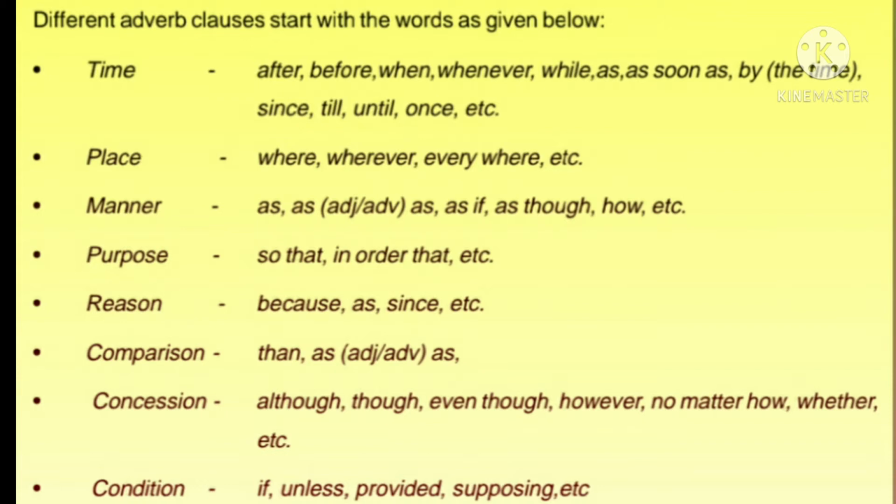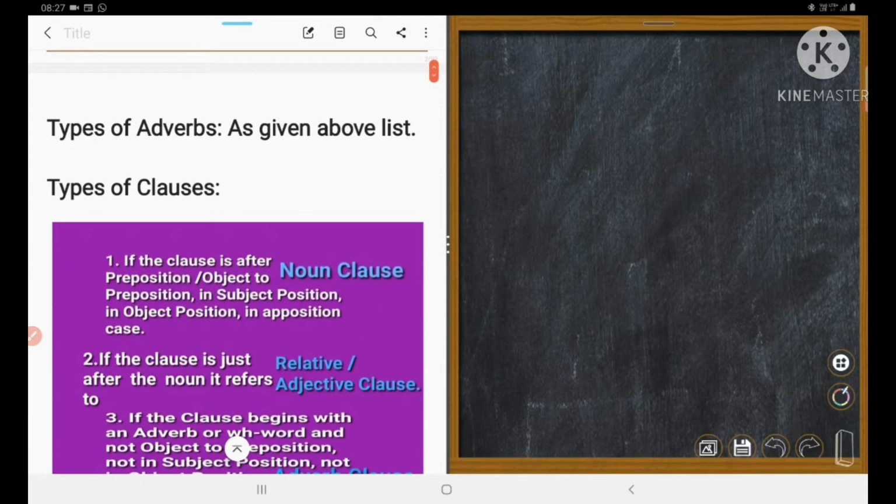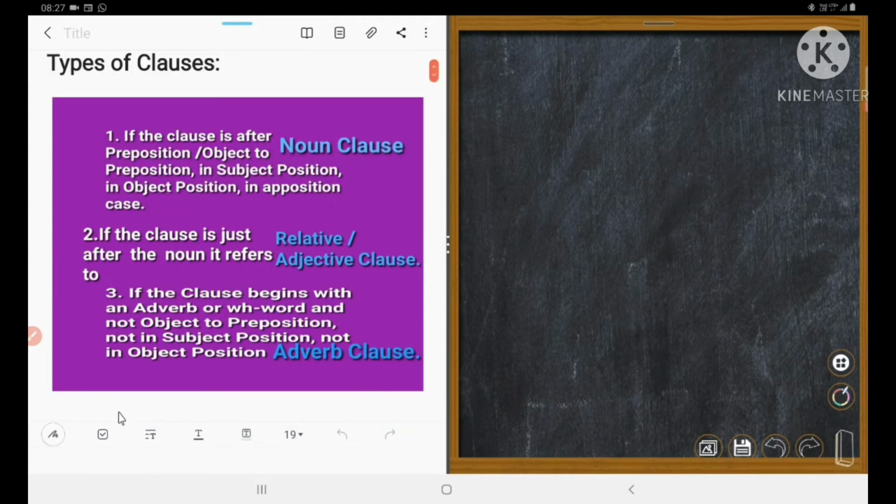Reason: because, as, since. Comparison: than, as. Concession: although, though, even though, however, no matter how, whether. Condition: if, unless, provided, supposing. These are the conditional adverbs. Similarly, these are the types of adverbs given in the list.